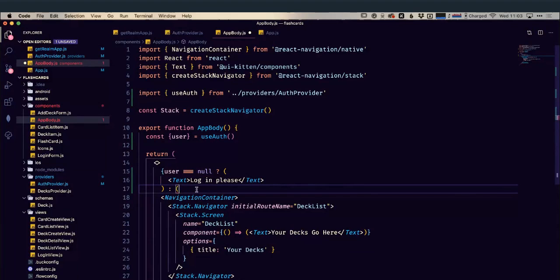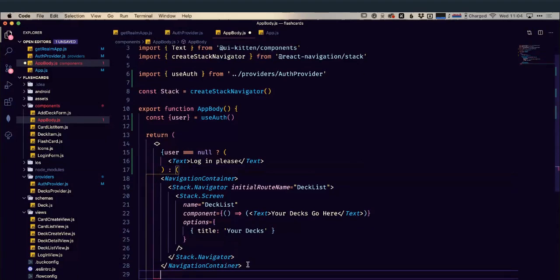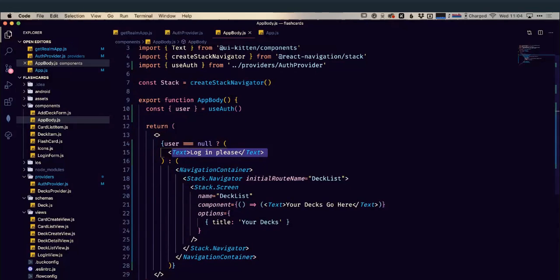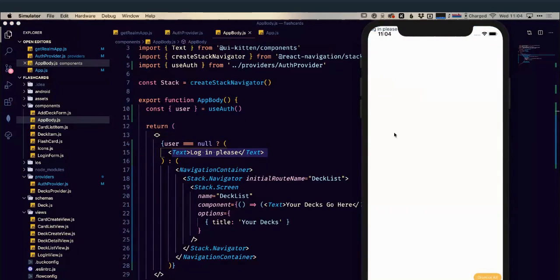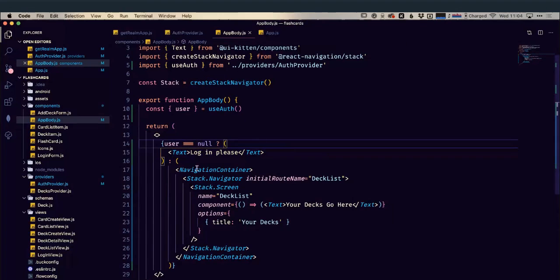So let's just wrap our navigation container in that. Okay, so we're saying if user's null, log in. If not, show the Dex. So let's leave this up now, and here we go. So I've not put it into a view, so it's way up here. I hope you can see it, but it does say login, please, up there. So we can see this is working now. Not very useful that we've just got this login, please.